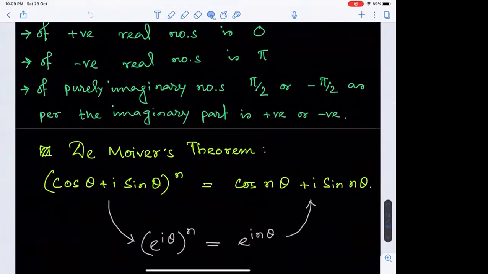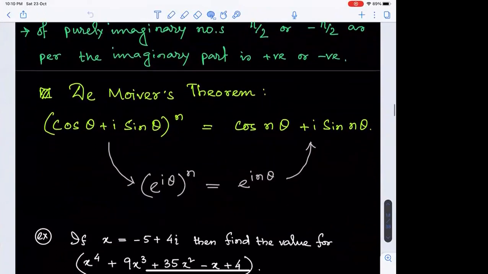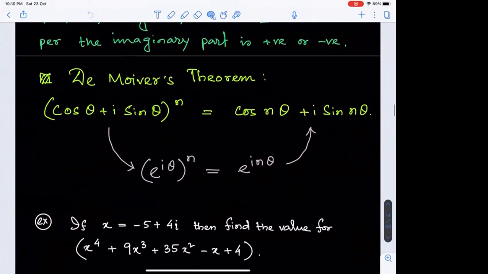So after having de Moivre's theorem, we are going for some problems which are a very commonly used variation of problems. Like if x is given as minus 5 plus 4 i, then find the value of x to the power 4 plus 9x cube plus 35x square minus x plus 4. And definitely you can identify in such a variation of question, substituting the value of x is not a good idea, because then we need to open each term using binomial expansion. And it will be a huge calculation to be addressed.